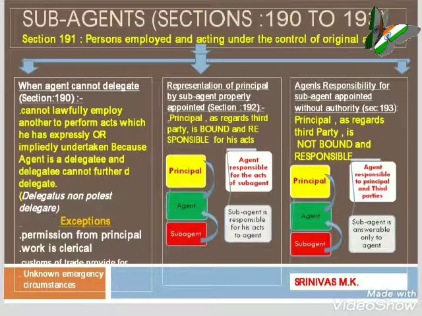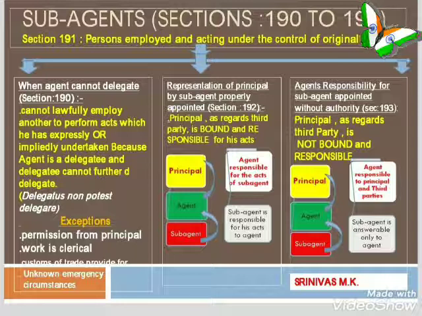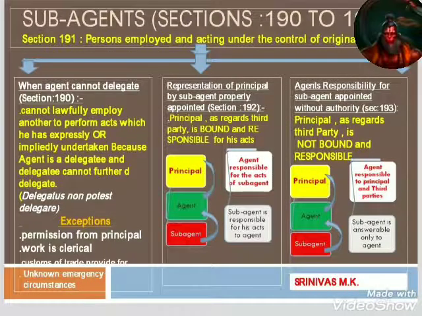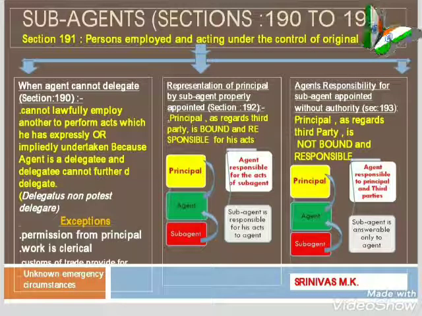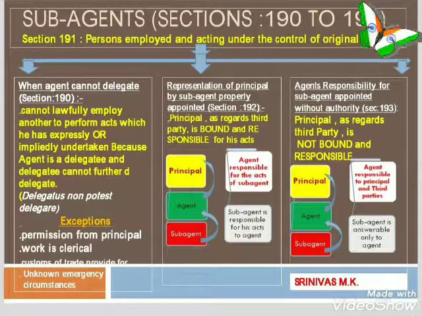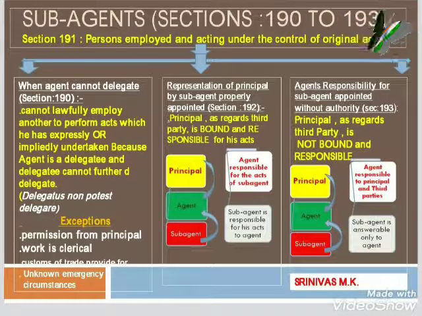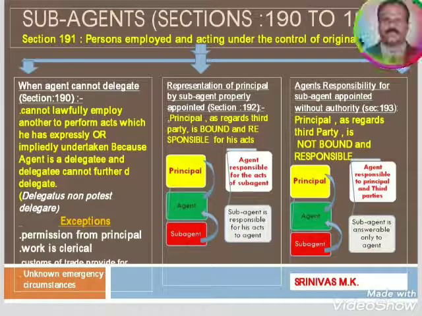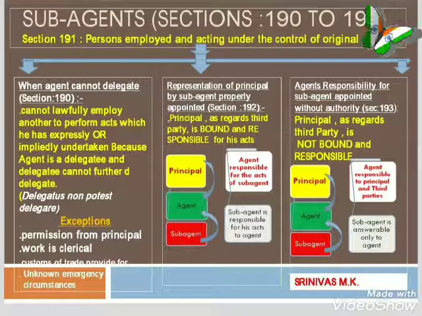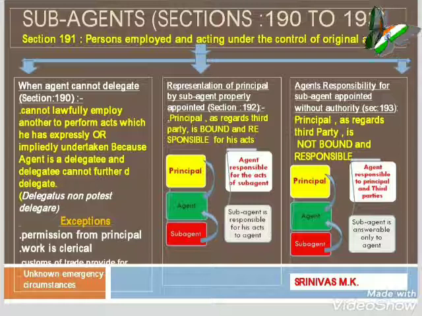Then let us come to some other illustrations wherein we have to understand the concept. There is one law, that is Calico Printers Association versus Barclays Bank, 1931-145. A subagent was instructed to do the insurance for the principal goods. The subagent did not insure, the goods were burnt in a fire accident.